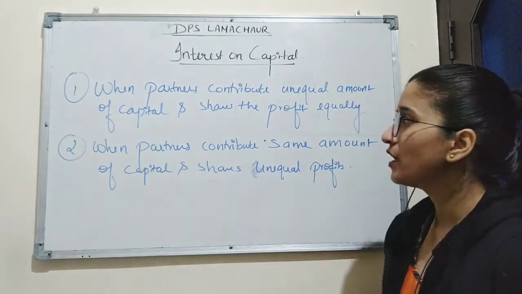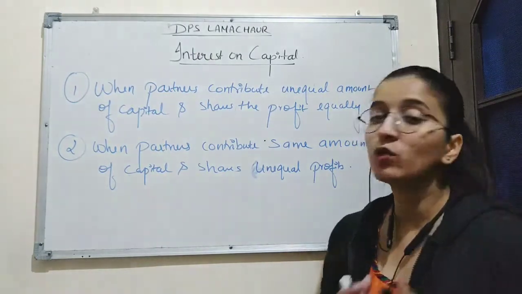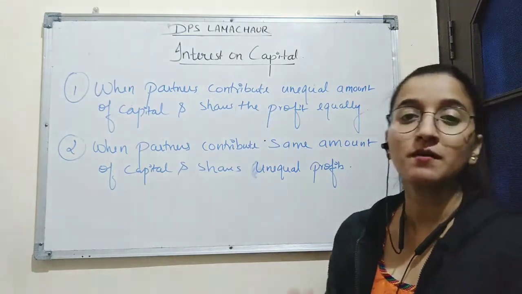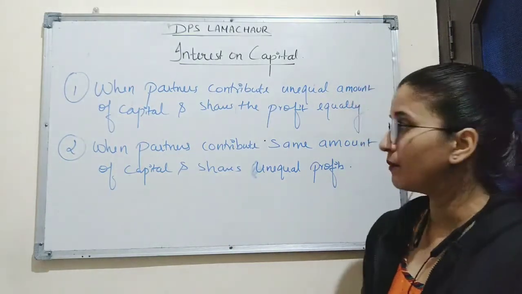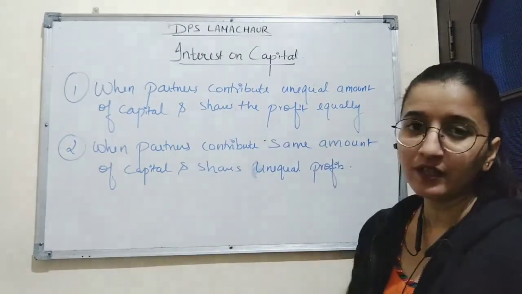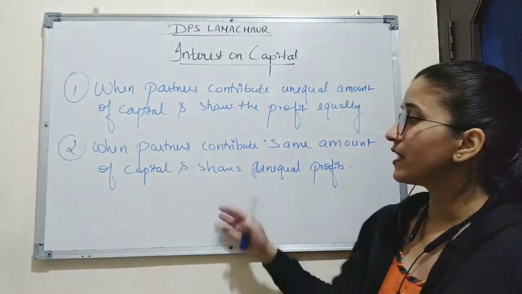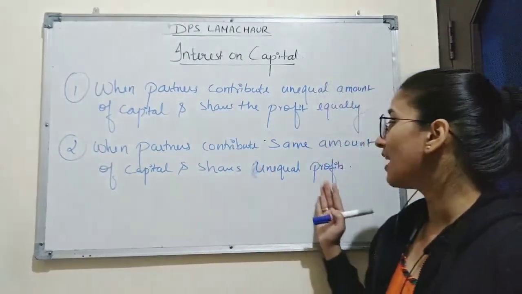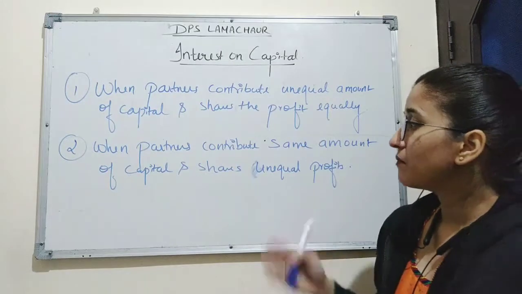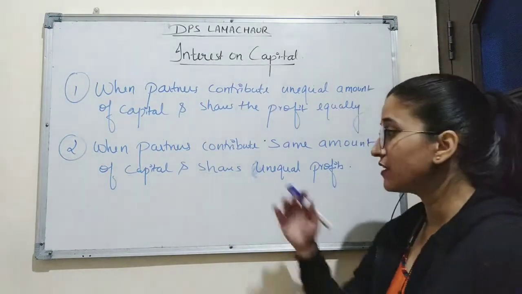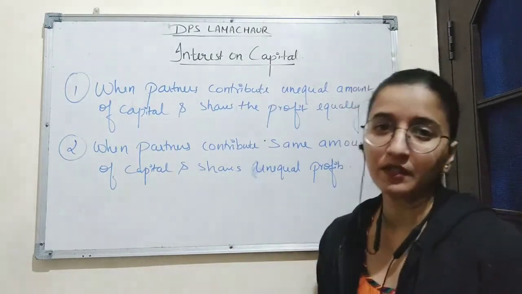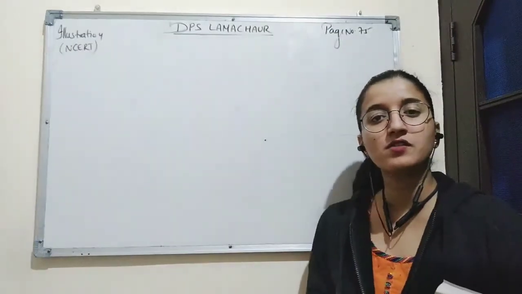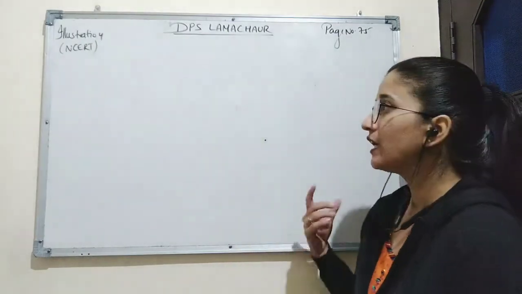So the first situation is where the partners contribute unequal amounts of capital. Some partners may bring a large amount of capital with them, or some may bring a small amount, but they share the profit equally among them. Second is when partners contribute the same amount of capital and share unequal profit. Sometimes the partners bring the same amount of capital but share the profit unequally. So now we will solve a question based on calculation of interest on capital.